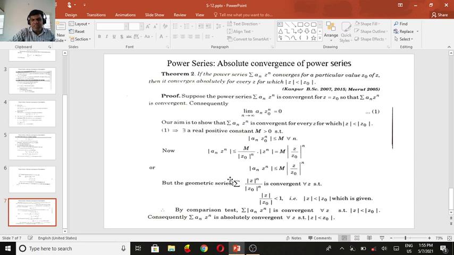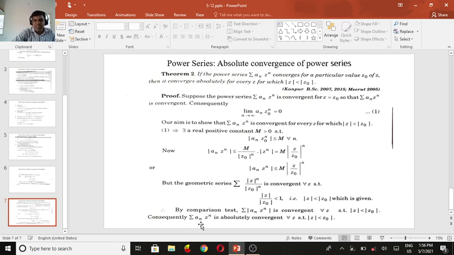But the geometric series summation z^n divided by z_0^n is convergent for all z such that the absolute value of z divided by the absolute value of z_0 is less than 1, which means |z| < |z_0|. By the comparison test, we say the summation of the absolute value of a_n z^n is convergent for all such z.